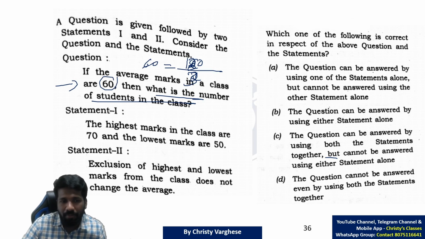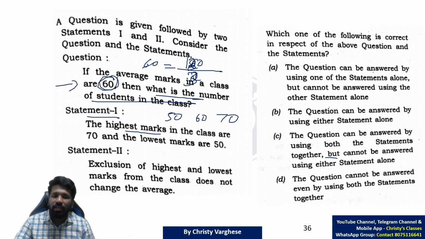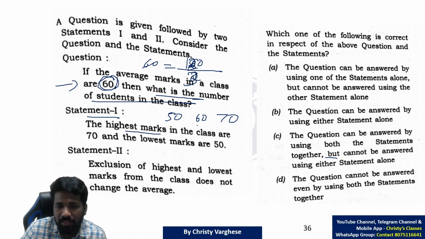You need extra information. Statement 1 information, let us check if that is enough or not. Highest mark in the class is 70, lowest mark is 50, and the average is 60. So one set of example is 50, 60, 70. In that case, average is 60.